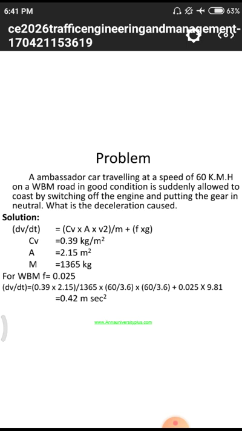You have to understand, when a car is traveling with a particular speed, if he suddenly switches off his car and draws down his engine and gears, what is the change, what does this deceleration cause?